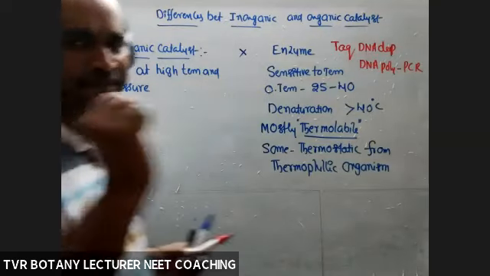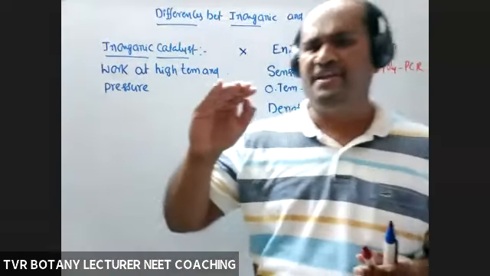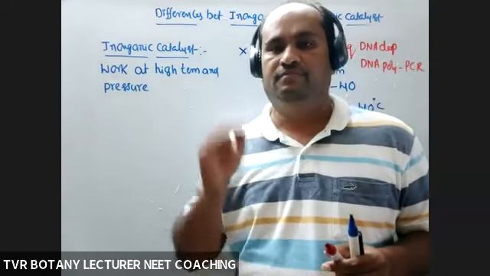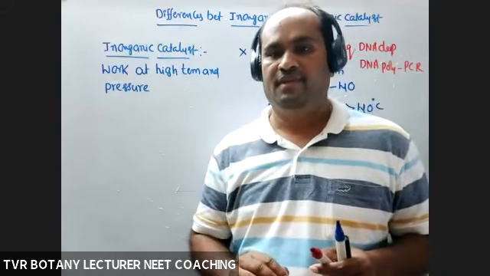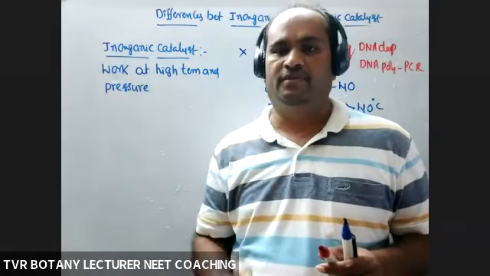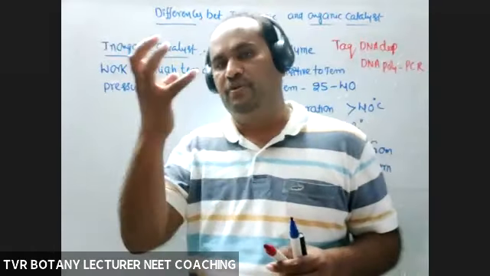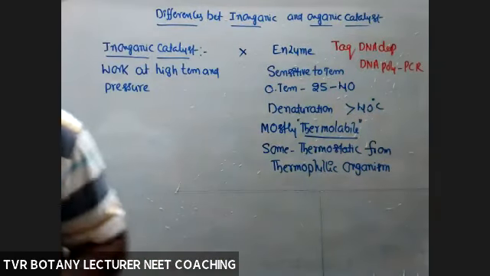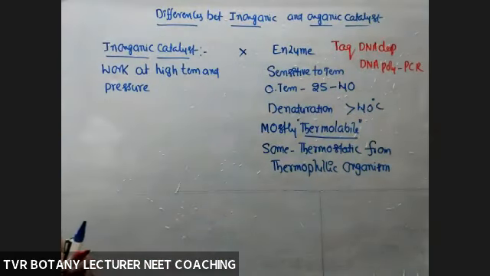So at low temperature, if the temperature is very low, enzymes are inactive, not permanently. If conditions are favorable, if the temperature is optimum, they are able to resume their catalytic activity. So at low temperature, what about the fate of enzyme? It remains inactive, not permanently damaged, not permanently inactive.